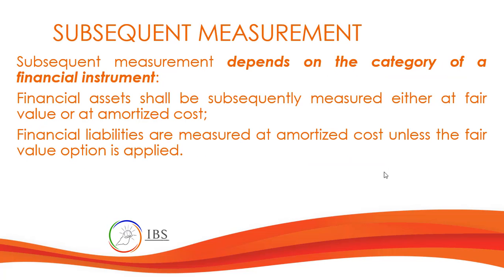Now, subsequent measurement, again depends on the category. If it is a financial asset, it shall be subsequently measured either at fair value or at amortized cost. Financial liabilities are measured at amortized cost unless the fair value option is applied. So it's really important for you to first determine what recognition method will be used for the financial instrument, because it will affect the initial and subsequent measurement.